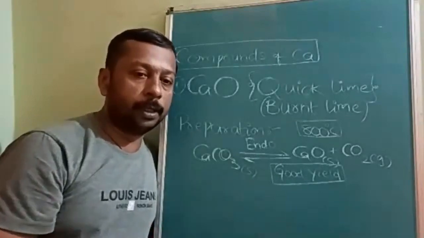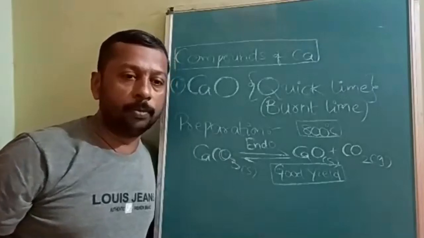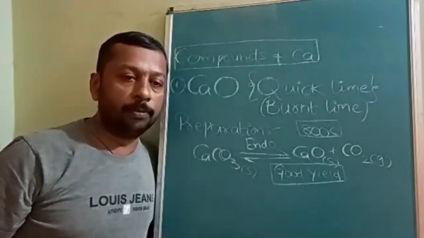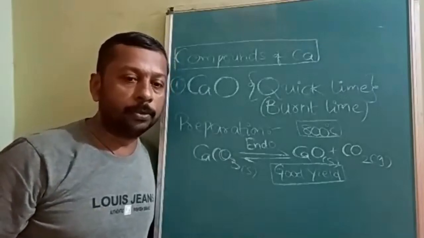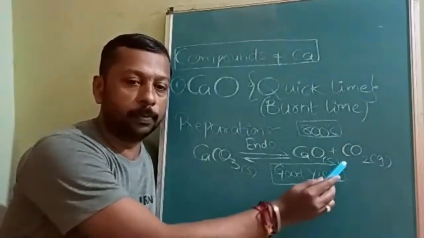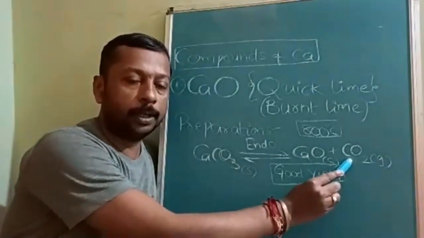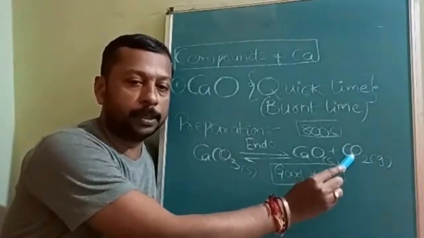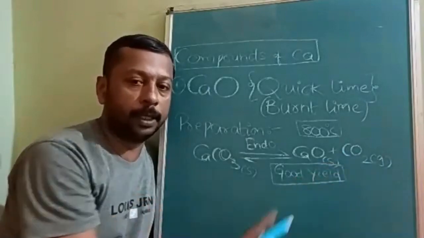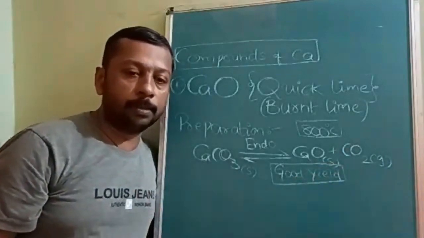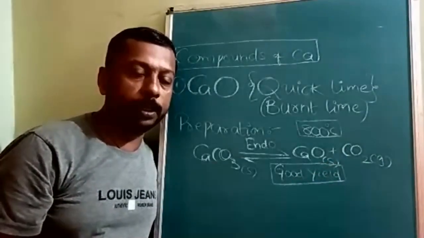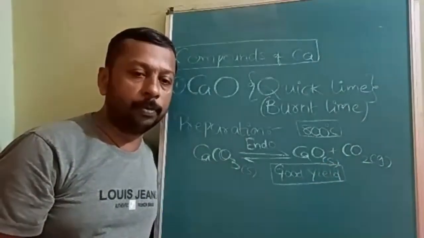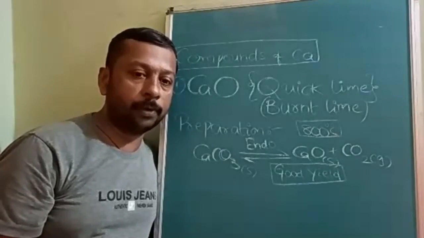If you want the product to be produced more, you will remove the product. So CO2, as soon as it is produced, must be separated. First condition: CO2 must be isolated as soon as it is formed.